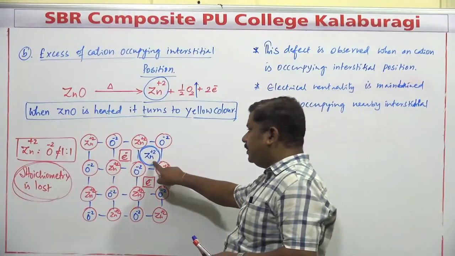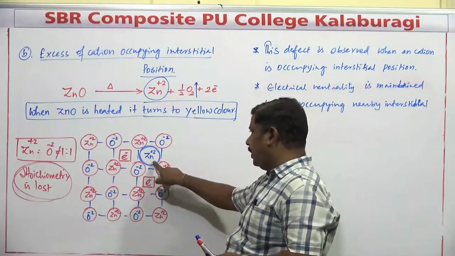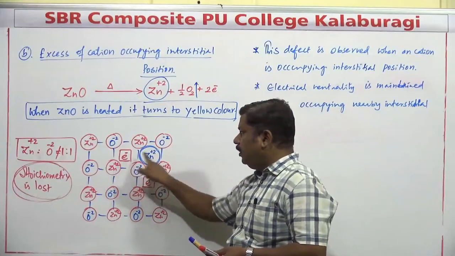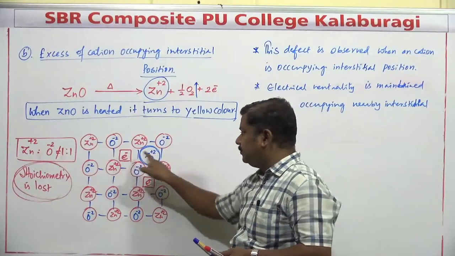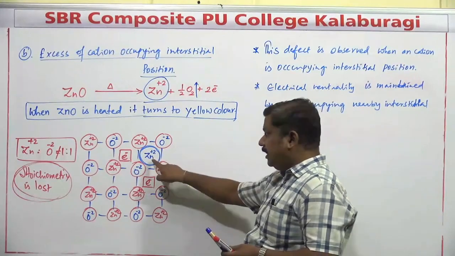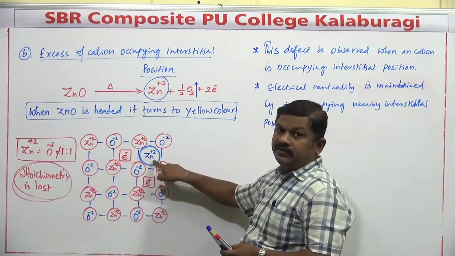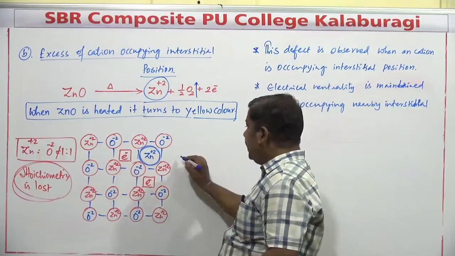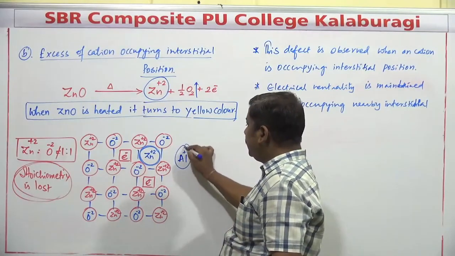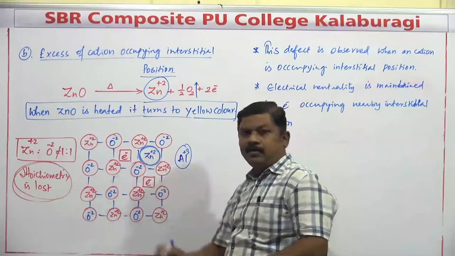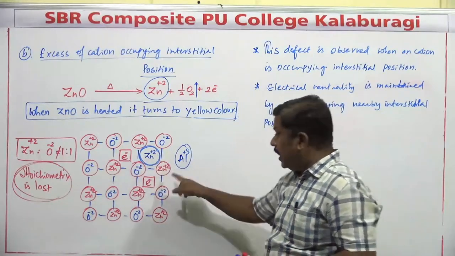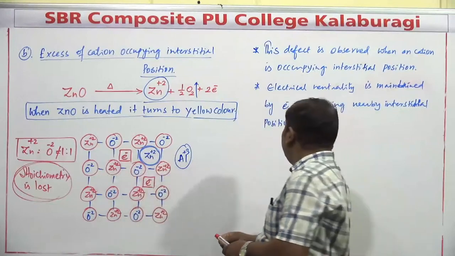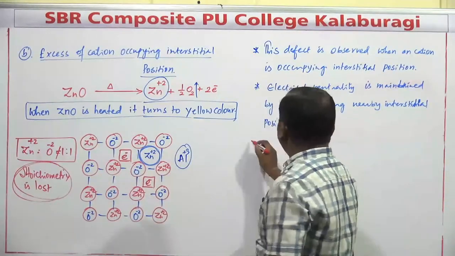If you take a monovalent ion, either Na plus or K plus or Rb plus, only one electron is going to be present in this particular interstitial position. See, in order to neutralize the two positive charges of this Zn, I have added two electrons. If you go with aluminium, Al plus 3 is going to be added into this particular site. Then how many electrons should be added? 3 electrons should be added. 3 electrons must be present in order to maintain electrical neutrality in case of those crystals.